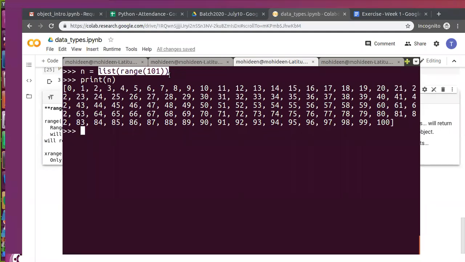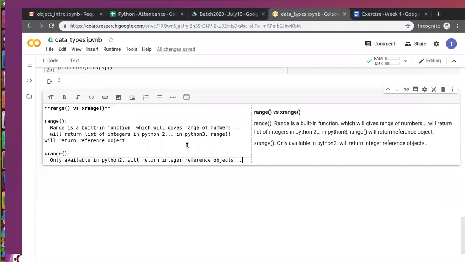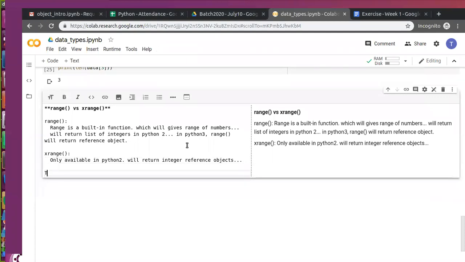Type conversion is nothing but converting your object from one data type to another. The only rule applicable here is your source object should support the destination object's property. That is the only rule. So for example, what is type conversion?